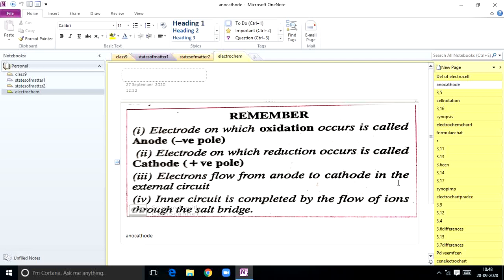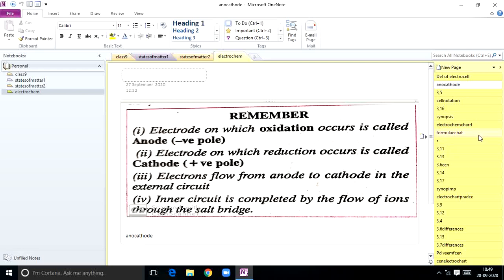Electrons flow from anode to cathode in the external circuit. Internal circuit is completed by the flow of ions through the salt bridge. So two circuits, external circuit. So electrons flow in the external circuit, ions flow in the internal circuit, that is nothing but salt bridge. So these are the important points in this electrochemical cell. So don't get confused with electrodes, anode and cathode.